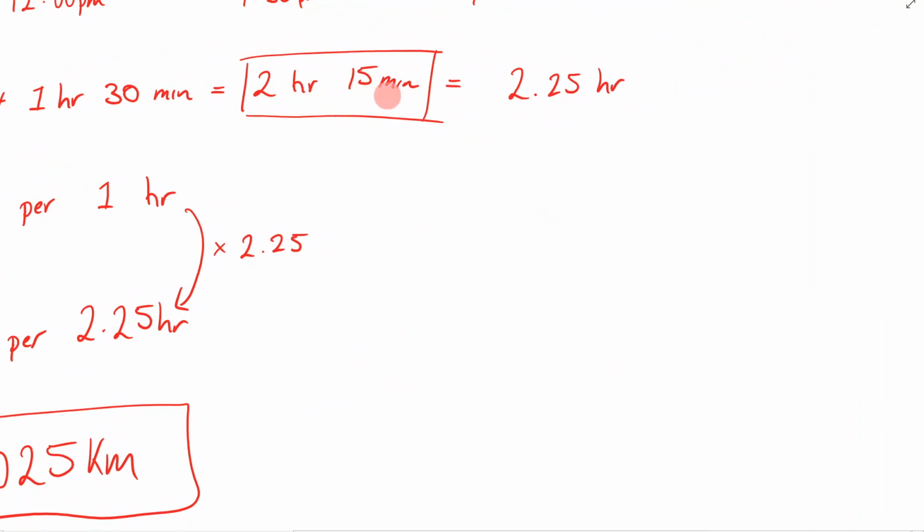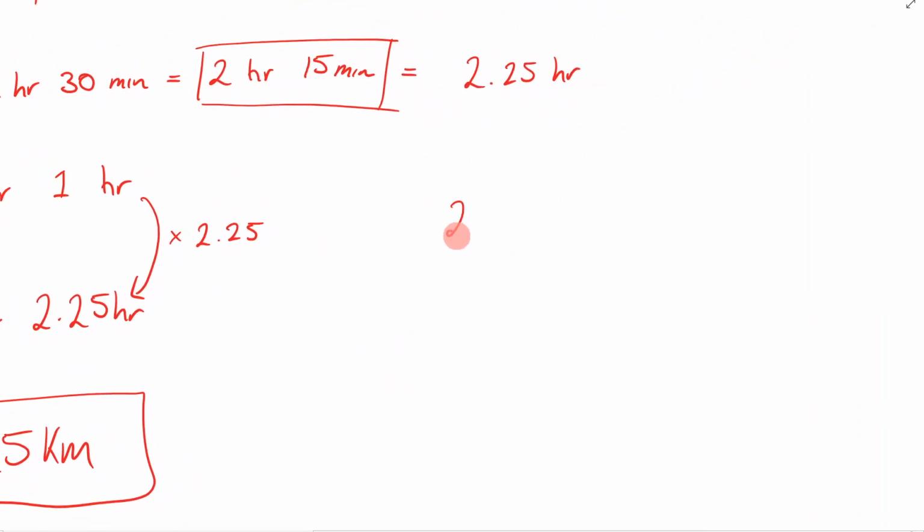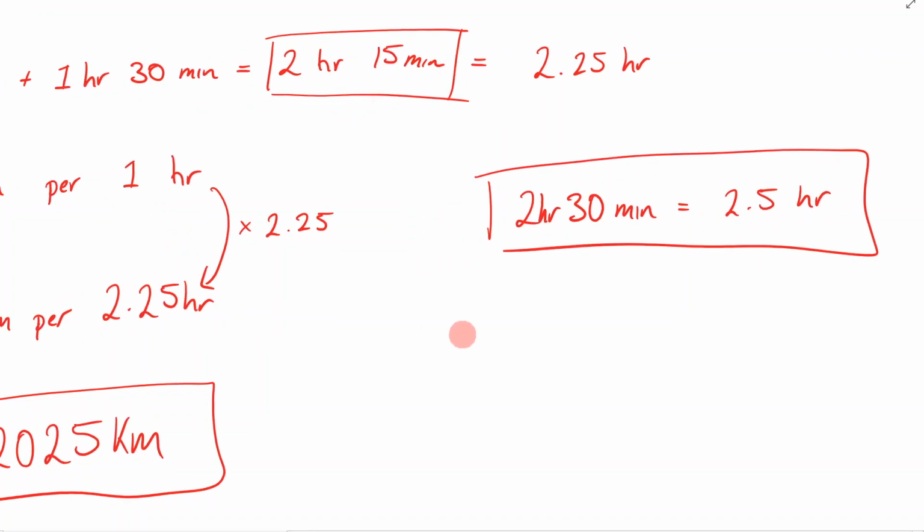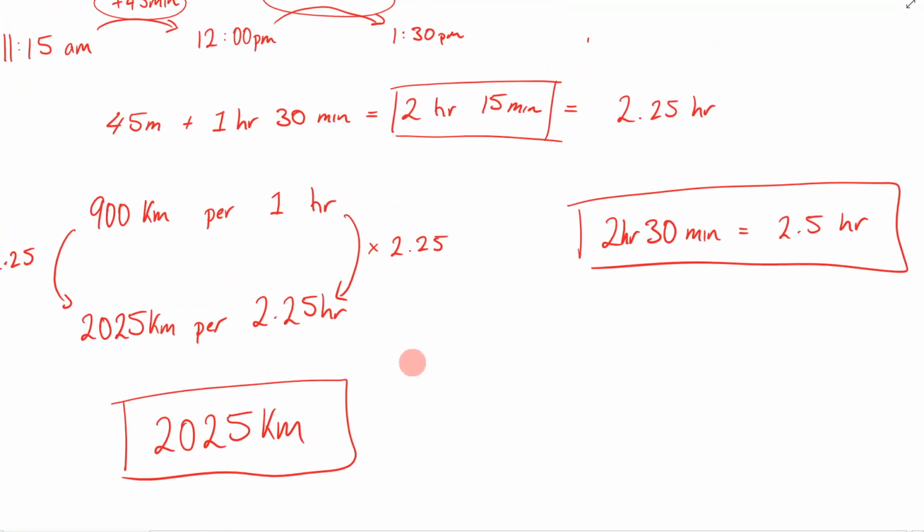Let's say instead of 2 hours and 15 minutes, let's just use a simpler example. Let's say it was 2 hours and 30 minutes. Would you agree with me that 30 minutes is a half of an hour? So if this was 2 hours and 30 minutes, it would be 2.5 hours. So sometimes seeing that simpler example just helps us wrap our heads around what we're doing.